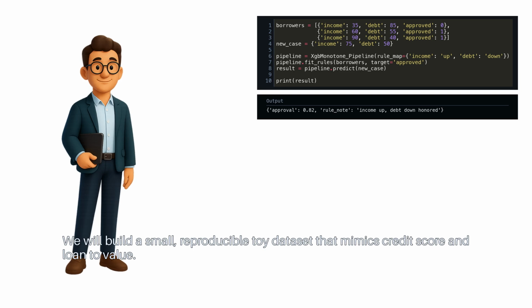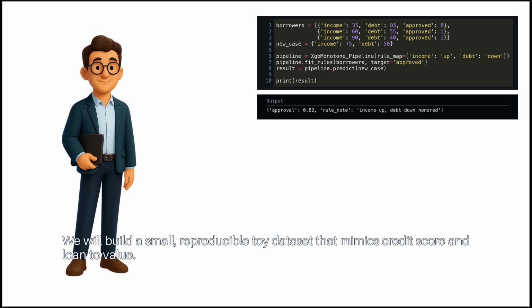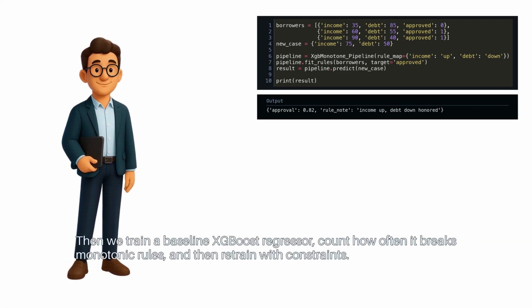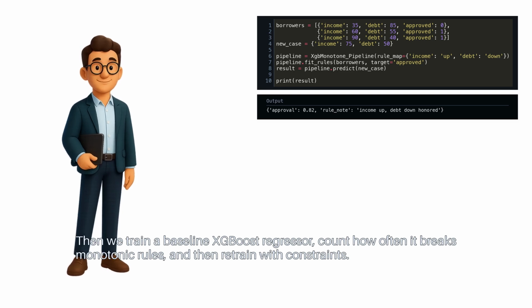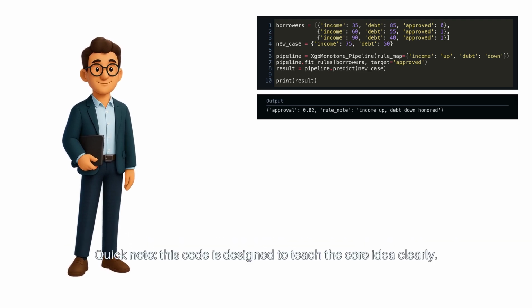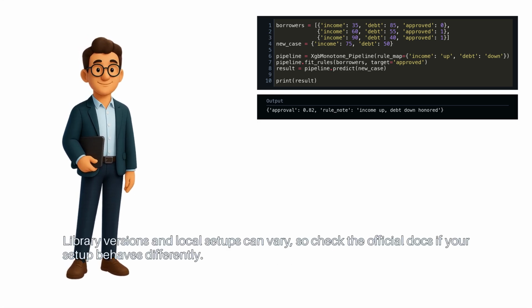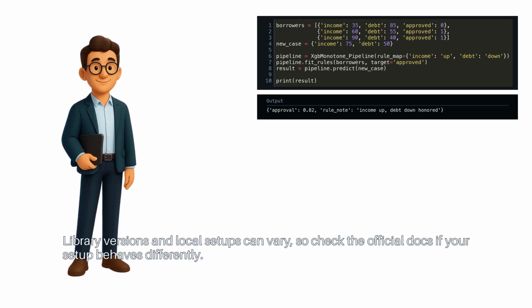We will build a small, reproducible toy dataset that mimics credit score and loan-to-value. Then we train a baseline XGBoost regressor, count how often it breaks monotonic rules, and then retrain with constraints. Finally, we validate the final model across a grid to make sure the rules hold everywhere. Quick note, this code is designed to teach the core idea clearly. Library versions and local setups can vary, so check the official docs if your setup behaves differently.